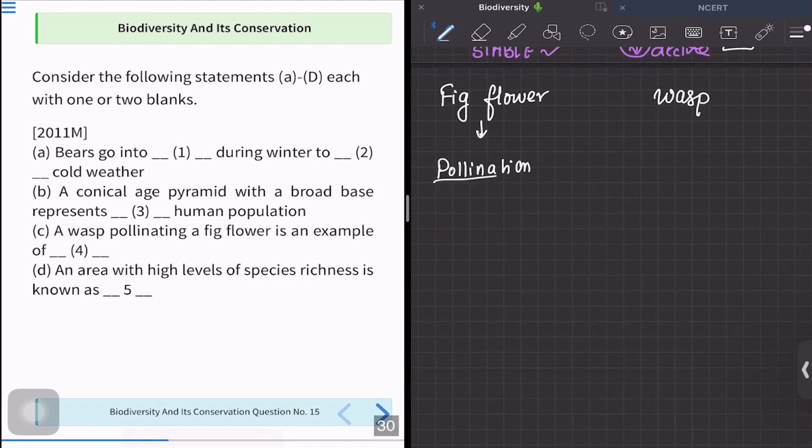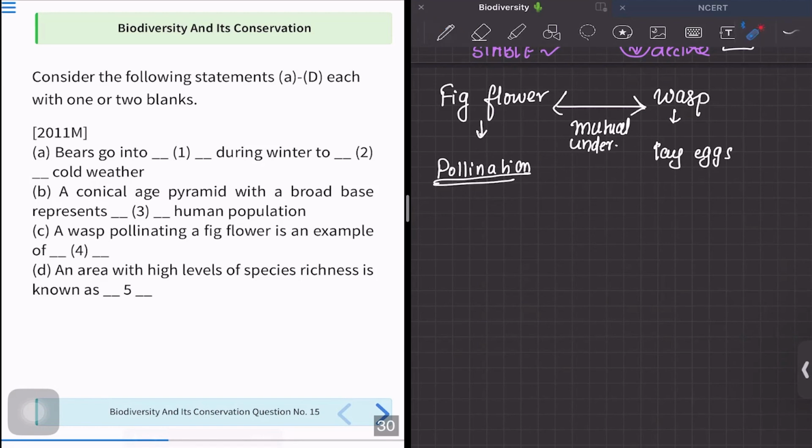The flower needs somebody to pollinate, and the wasp needs some place to lay its egg. Correct. Now what happens? They are going to help each other. They are going to have some mutual understanding. This is the term which we use commonly, that two people, when they have to do something with each other, they need to have a mutual understanding.